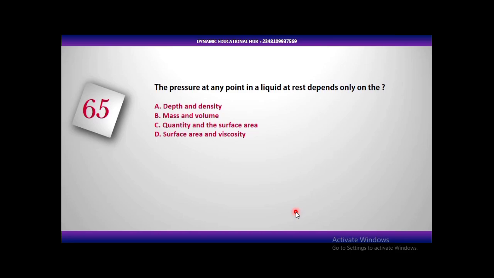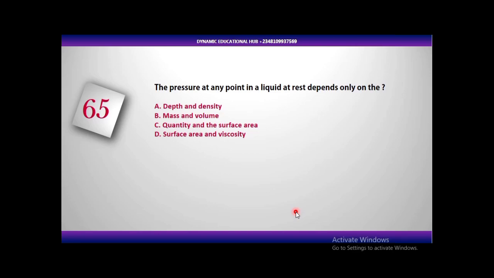The pressure at any point in a fluid at rest depends only on: A, depth and density; B, mass and volume; C, quantity and surface area; D, surface area and viscosity. So, surface area and viscosity.